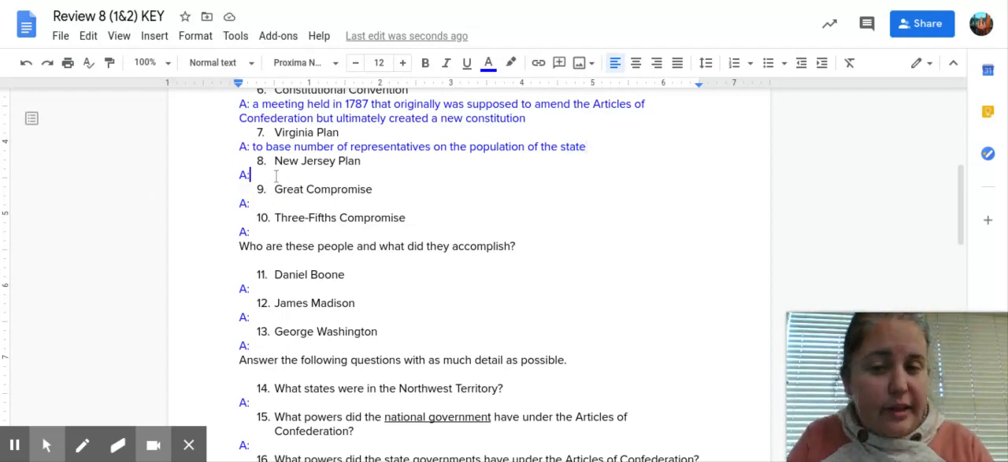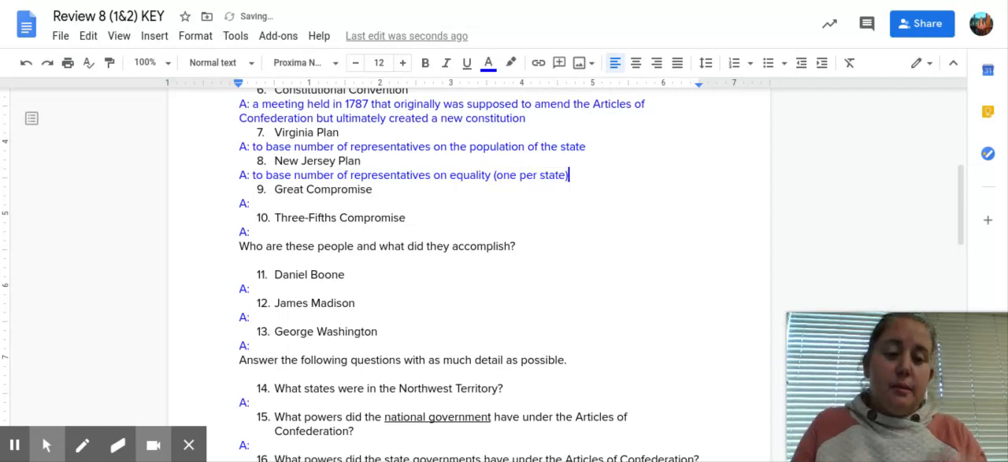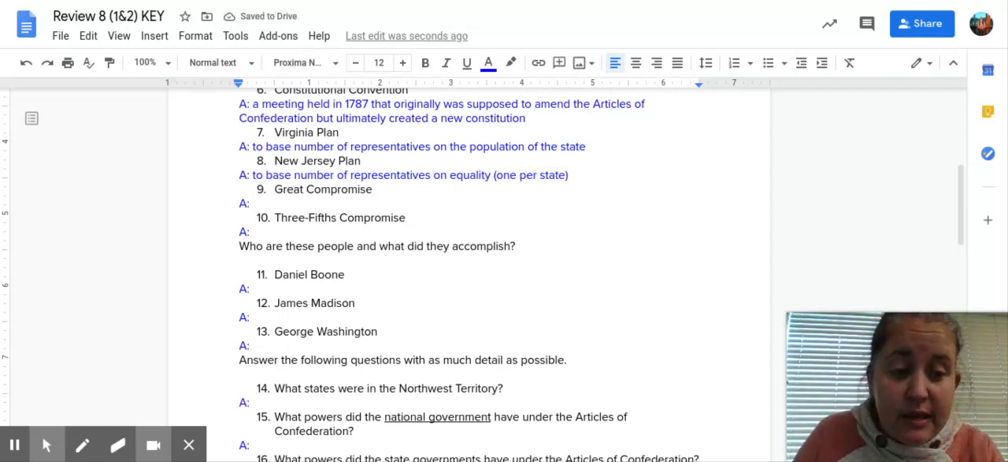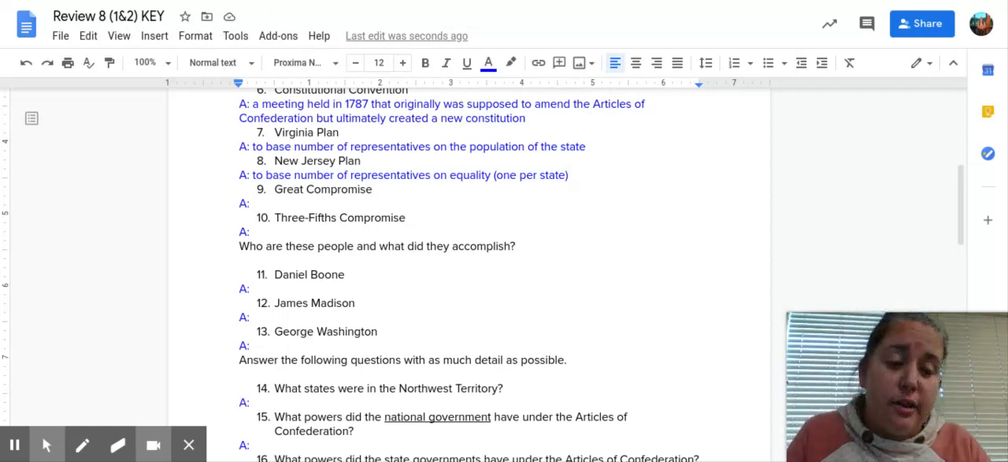New Jersey, on the other hand, was a small state. Their plan was to base the number of representatives on equality. They wanted to have one per state because they knew that as a small state they would never be able to compete if the larger states had their representatives based on their population. And so this almost tears them apart. This almost ends the writing of the Constitution, but they come up with the Great Compromise.